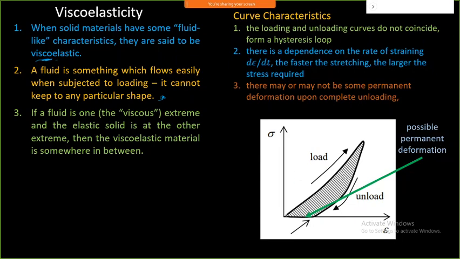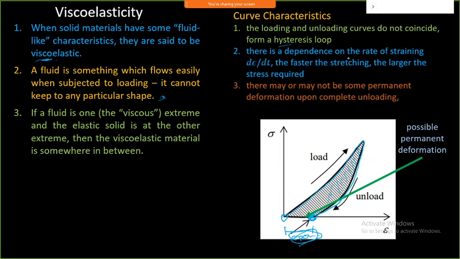During loading, it will follow this particular path, and during unloading, it is going to follow this path and come to this point. What we have here is a permanent deformation. You can observe permanent strain in this particular material. The loading and unloading curves will not coincide, and they form a hysteresis loop, which you can see here.